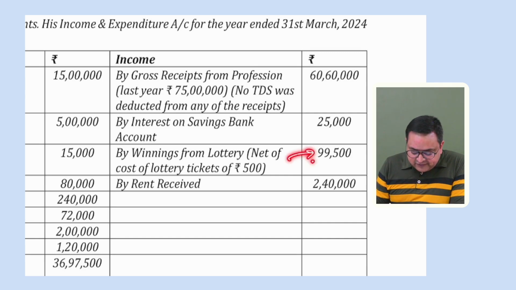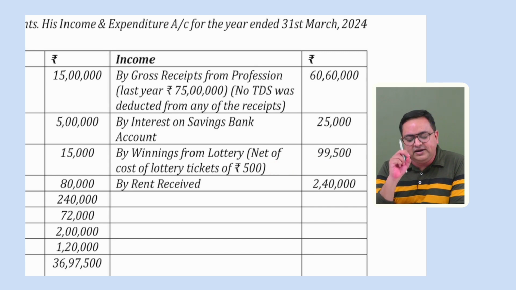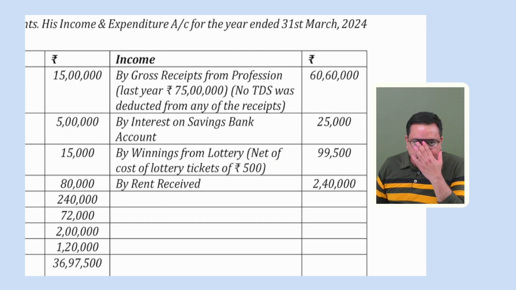Is it after TDS or not? See, TDS thing is not mentioned over here. Although TDS would have been deducted over here, they have not mentioned whether it is after TDS or before TDS. So if nothing is mentioned, we will take it as a gross amount. We will take it as a before TDS amount. Yes, TDS would have been deducted. 30% TDS, if it is, you have received 1 lakh rupees. So there would be 30,000 deduction would have been there. Because you understand on casual income, 30% TDS is applicable.